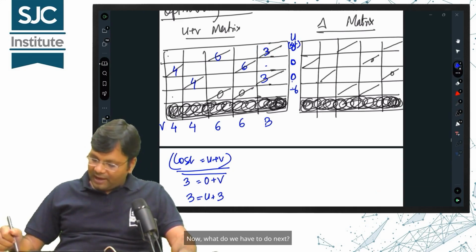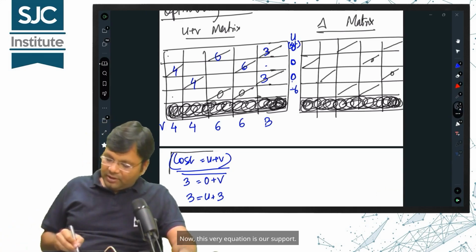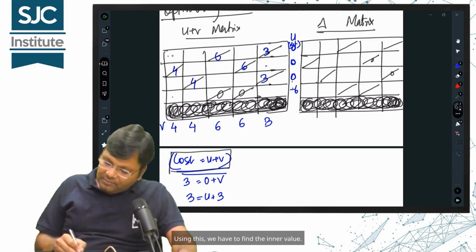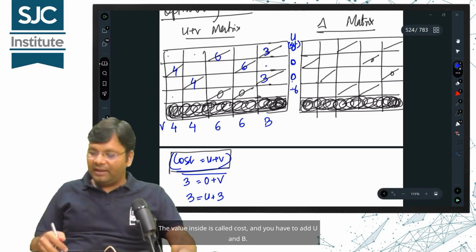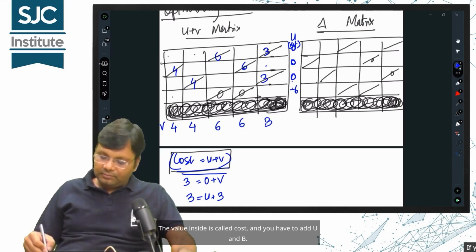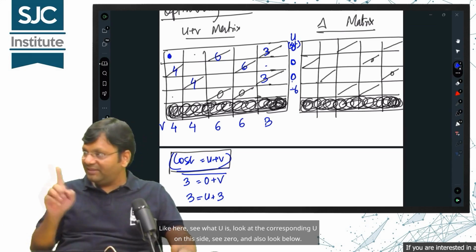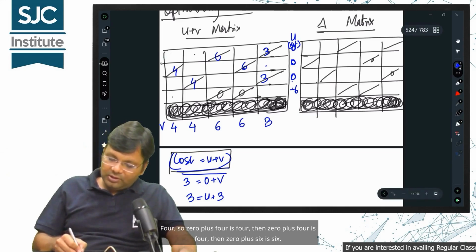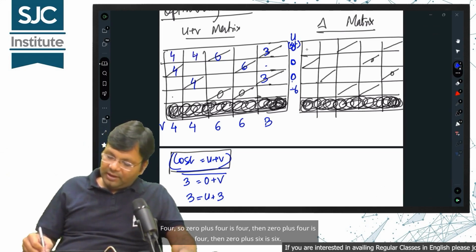Now, what do we have to do next? Now, this very equation is our support. Using this, we have to find the inner value. The value inside is called cost, and you have to add u and v. Like here, see what u is, look at the corresponding v on this side, see 0, and also look below. 4, so 0 plus 4 is 4, then 0 plus 4 is 4, then 0 plus 6 is 6.